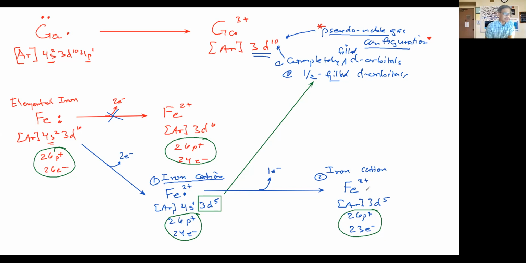So the symbols are different. How then do we indicate the difference in the name? We have to place a Roman numeral to distinguish the difference between each one of those cations. And so we refer to this iron cation as iron Roman numeral 2, and this is iron Roman numeral 3. This is what we refer to as the Stock system.